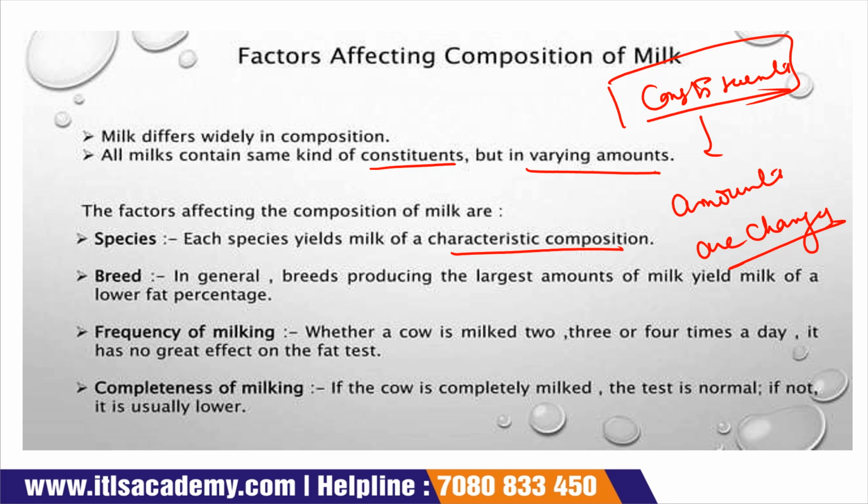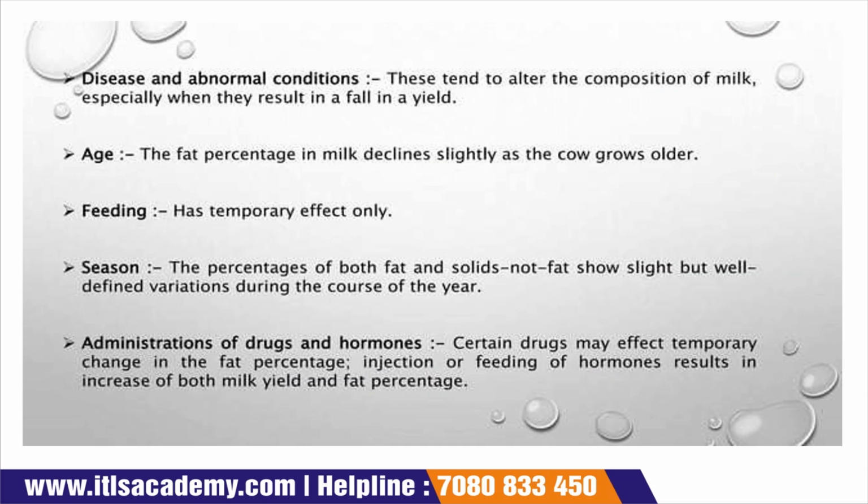Breed: in general, breeds producing a larger amount of milk yield a lower fat percentage. Frequency of milking: milking a cow 2 times, 3 times or 4 times per day has no great effect on the fat. Completeness of milking: if the cow is completely milked, the fat test is normal; if not, it is usually lower. Disease and abnormal condition: if the cow or buffalo has some disease, then the composition of the milk is not the same as normal.